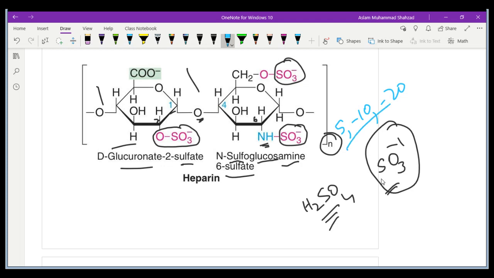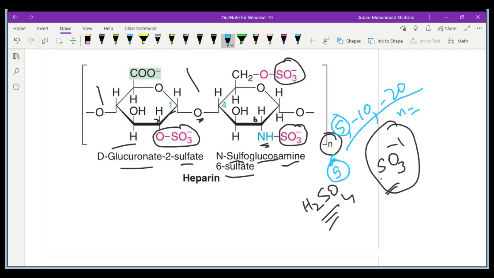If we call heparin low molecular weight, it means that we have a smaller number of units joined together to form the heparin. When we talk about the molecular weight, we express it in terms of the elements that are present inside, like oxygen, hydrogen, carbon. They all have an atomic weight, and when they join together, they form the molecular weight, as you have discussed in school chemistry. So if N is low, with fewer units, then we have low molecular weight heparin. If the number of N is more, because it is formed by a number of subunits, then it becomes high molecular weight heparin.